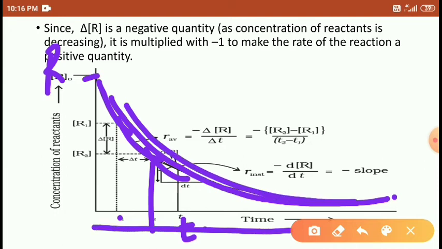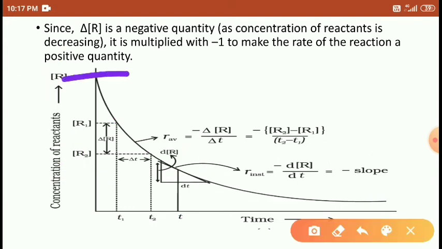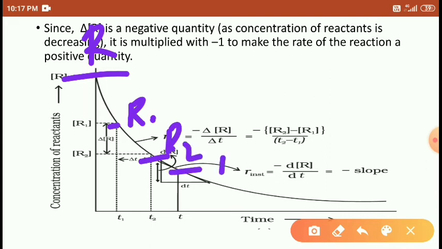As the time increases, the concentration of reactants decreases. The initial reactant is here, at a certain time it comes to R1, at another time it comes to R2, and again it decreases to Rn.